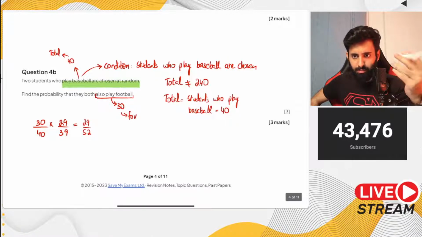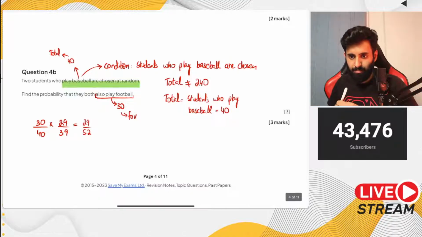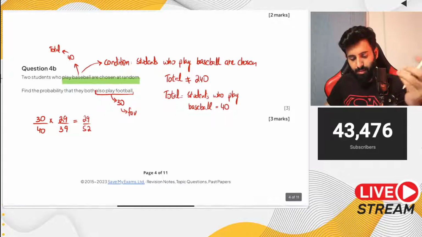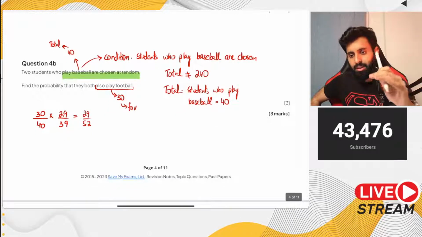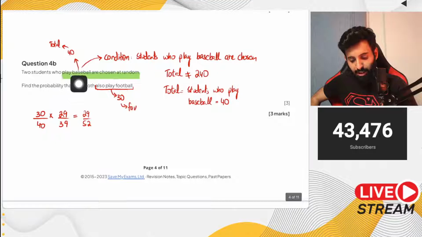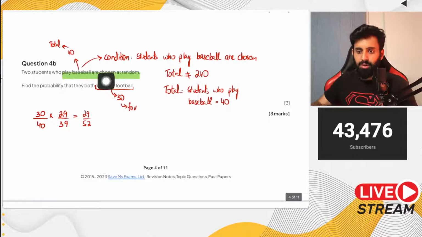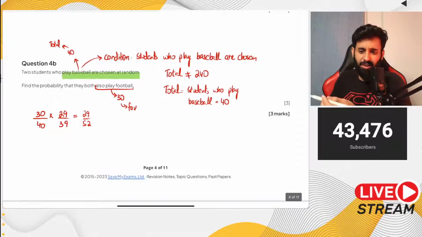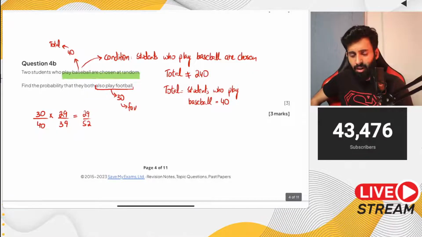Okay, so conditional probability is when you're selecting from a specific group only. Here this question is of conditional probability because it says 2 students who play baseball are chosen at random. So this is the condition. That's all there is as far as conditional probability is concerned. IGCSE conditional probability is very easy.